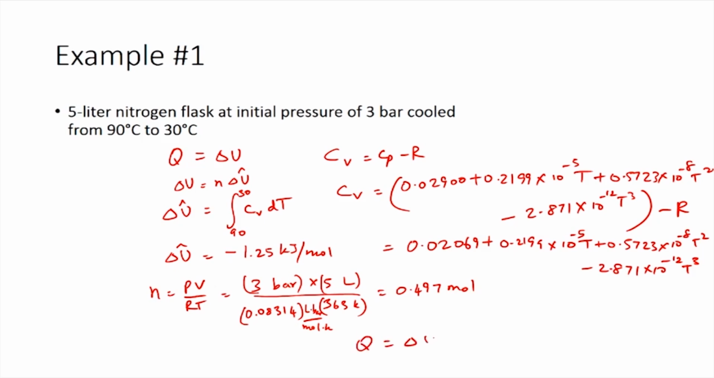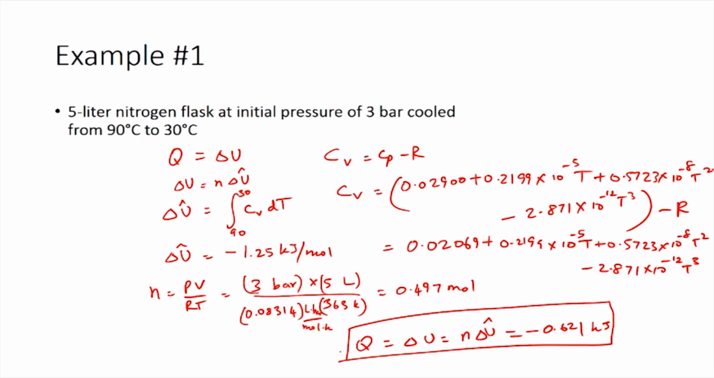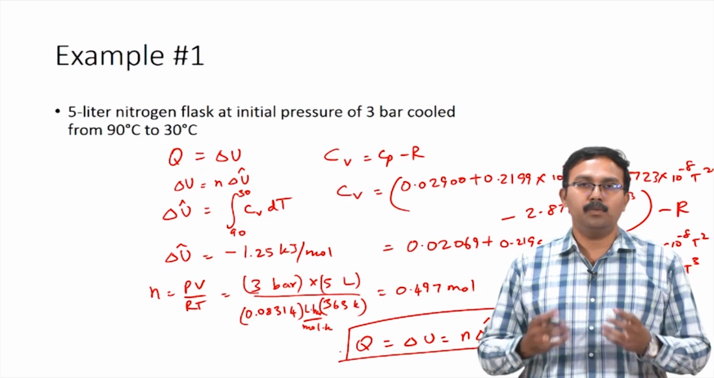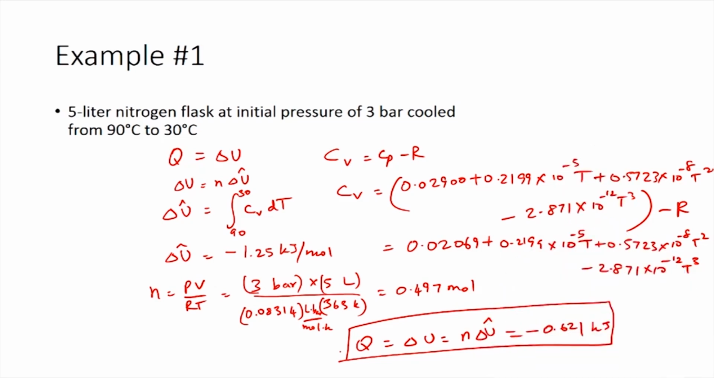So, from here we can calculate delta U or Q. Q would be equal to delta U, which is equal to n delta U cap, which is equal to minus 0.621 kilojoules. So, this is the amount of heat that needs to be removed to cool nitrogen in a 5 liter flask at an initial pressure of 3 bar from 90 degrees Celsius to 30 degrees Celsius. So, with this we have looked at two simple processes where we have calculated change in enthalpy and change in internal energy using Cp and Cv values.